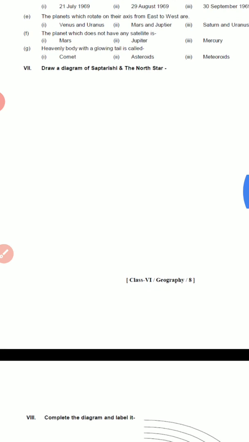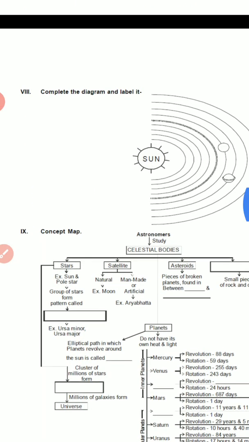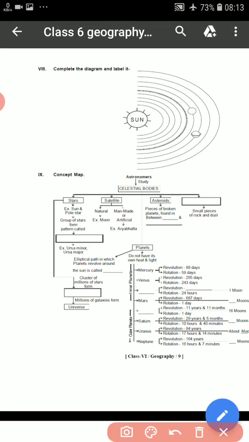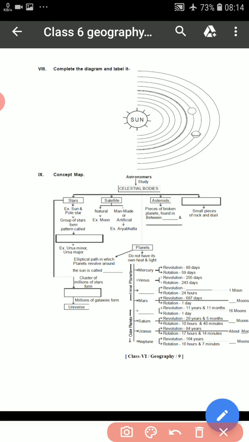Seventh one, draw a diagram of Saptarishi and the North Star. So here you have to draw the diagram which is given on page number 2 of your book. Eighth one, complete this diagram and label it. So here you have to draw the orbit and all the planets and you have to mark them. Okay, so you will be drawing like this, drawing and marking the planets.